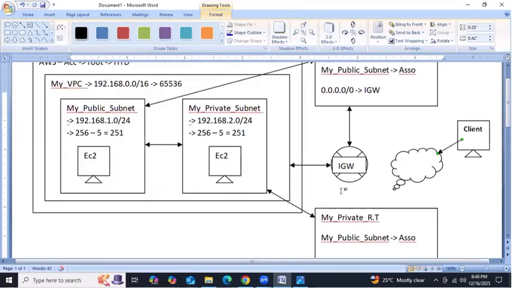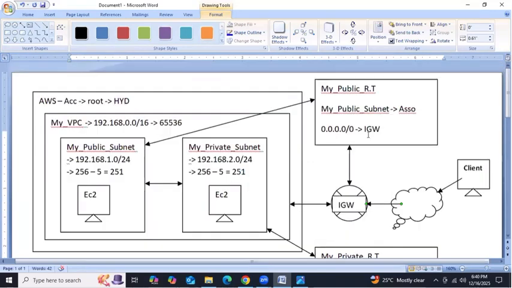If you're launching a Linux EC2 instance, we send the request with SSH. If you're launching a Windows instance, you send the request to access the Windows instance with the help of RDP. The request goes through the internet and is forwarded to whom? The IGW. The IGW sends the request to the route table.